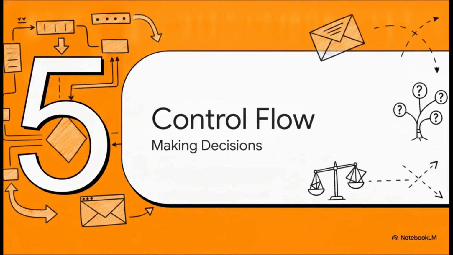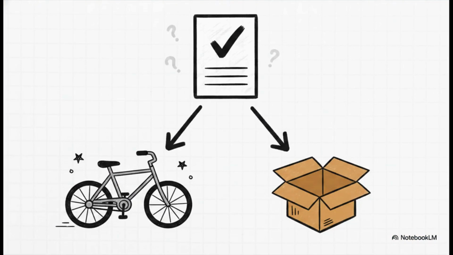All right, finally, let's dive into Section 5, control flow and decisions. Up until now, our code just ran straight down, line by line, but control flow gives our program the intelligence to actually evaluate data and make choices. Think of that classic parent promise. If you get more than 80% marks, you get a bicycle, else you don't. This is the exact logic of the if-else statement. If the if condition evaluates to true, boom, you enter that block of code and get the bike. If it's false, the program completely ignores that block, jumps straight down to the alternative else block, and executes that instead.